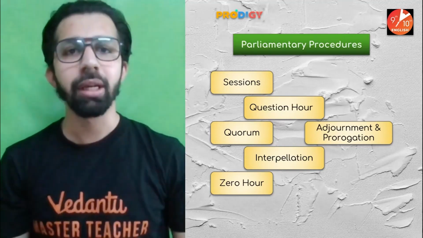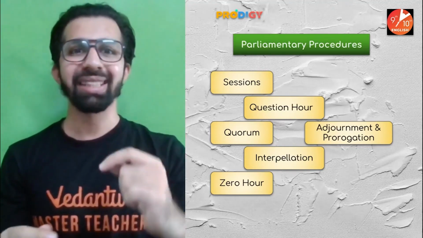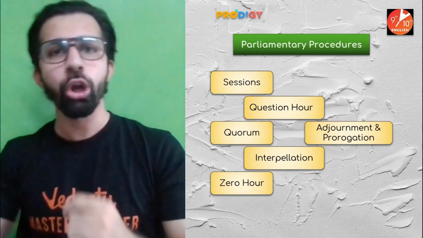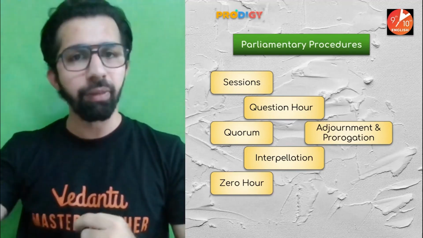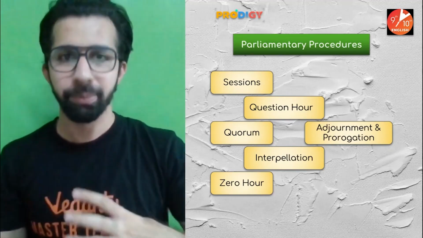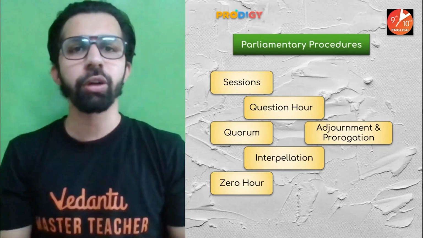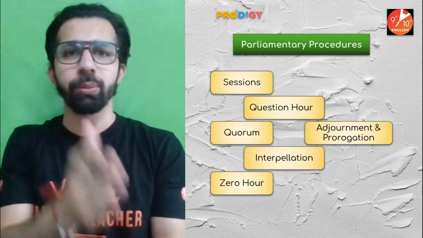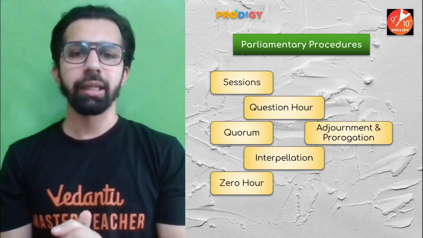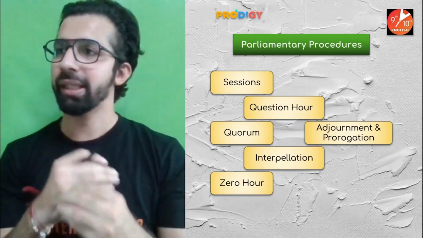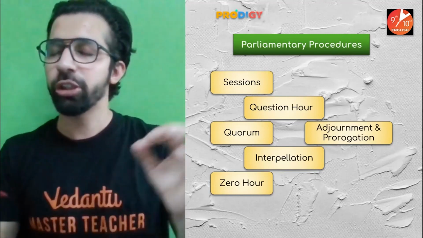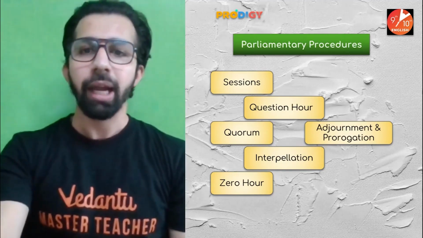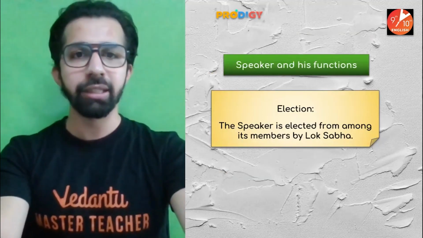Then interpellation. Guys, the mechanism of asking a question, like when a member of parliament asks questions to the concerned minister or to the government, that mechanism is known as interpellation. Next one we have got is zero hour. Zero hour is basically exactly after the question hour, which starts from 12 to 1 o'clock. And in this, the member of parliament can ask any type of questions which do not require any prior permission or any prior notice.